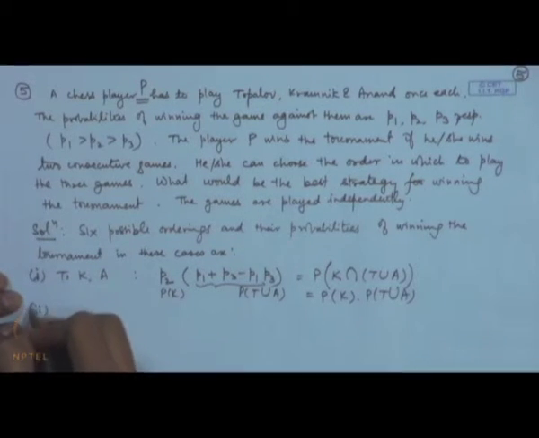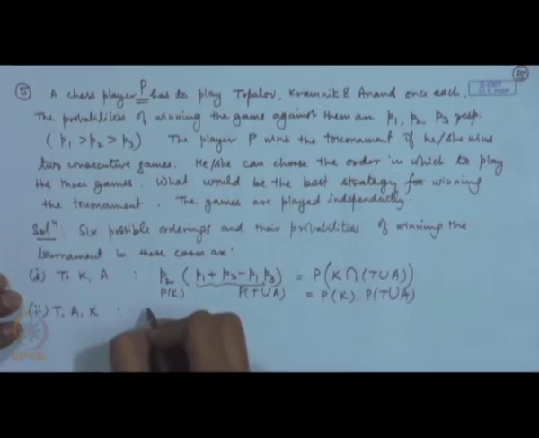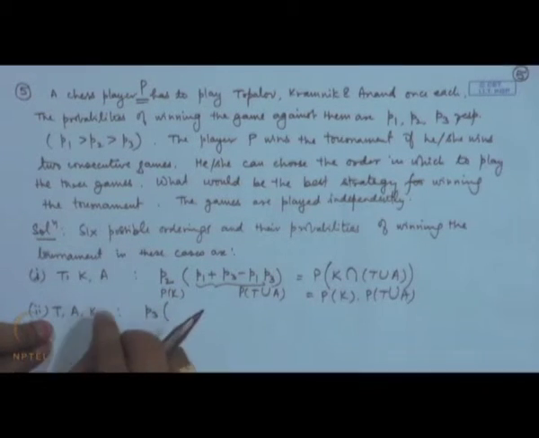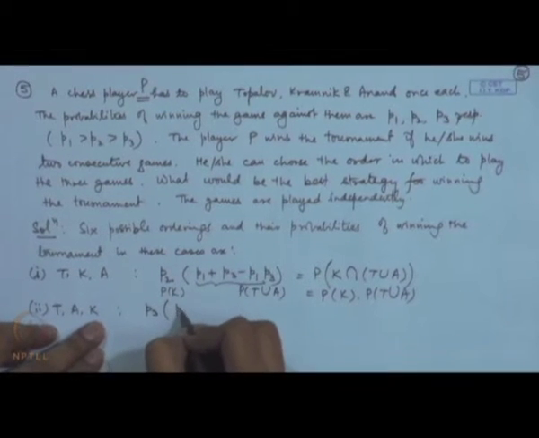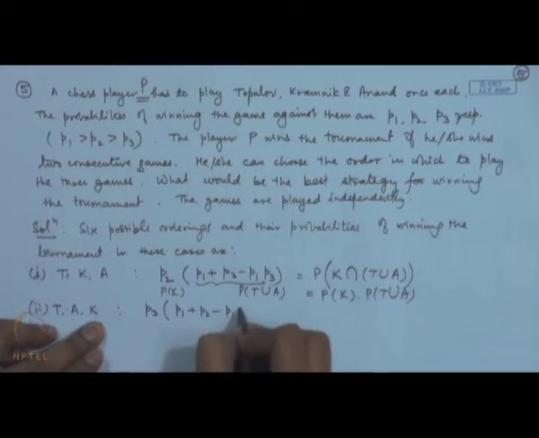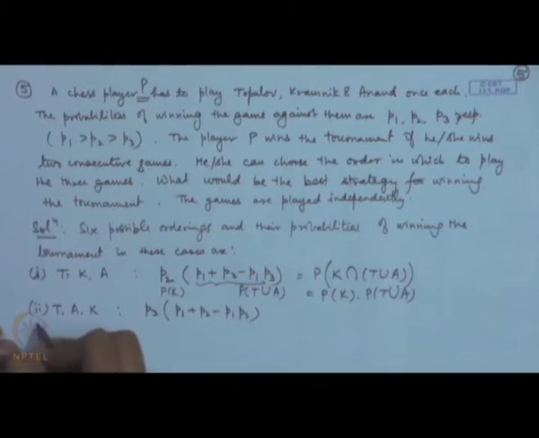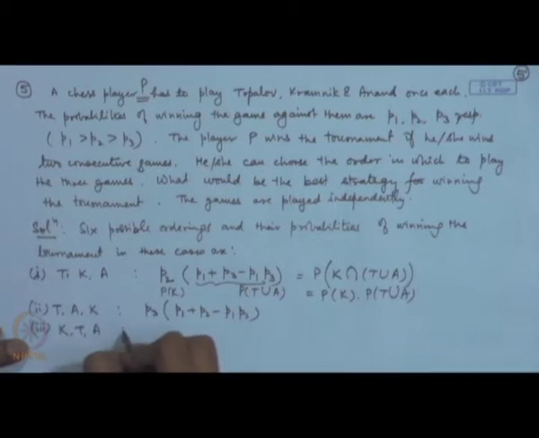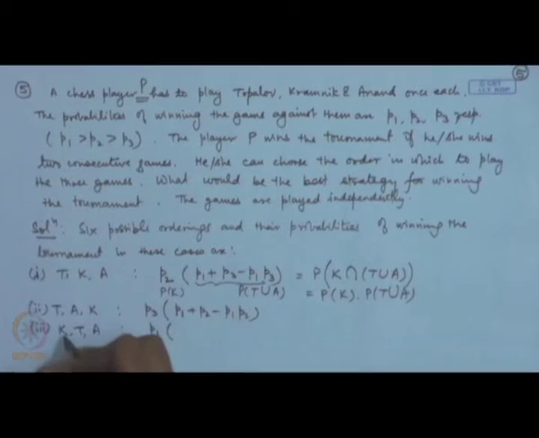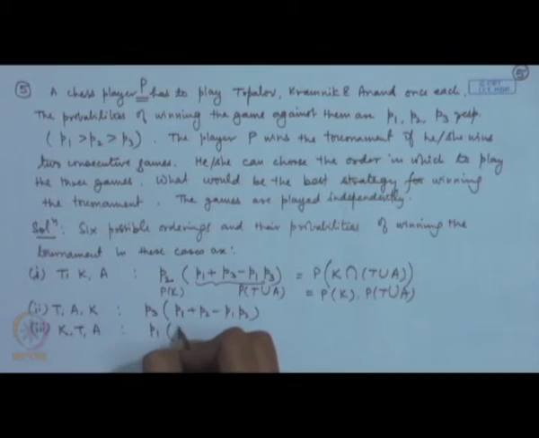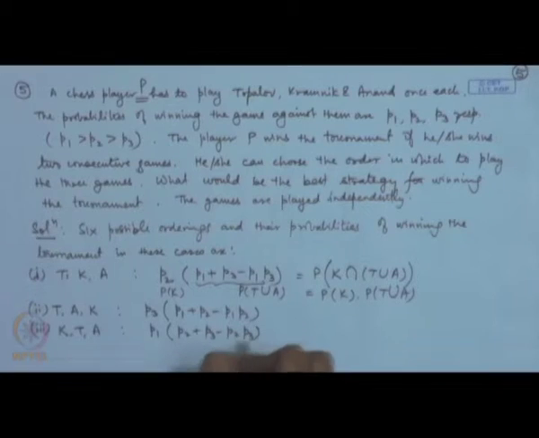Now, if we apply the same argument, we can consider all the possibilities T, A, K. So, the second one we should win, that is P3, and then out of T and K at least one should be won. So, this will become P1 plus P2 minus P1 P2 if we apply the same argument. If you look at the third, we play K, then T and then A, then you have to win the second one, that is P1, then out of K and A you should win at least 1, that is P2 plus P3 minus P2 P3.